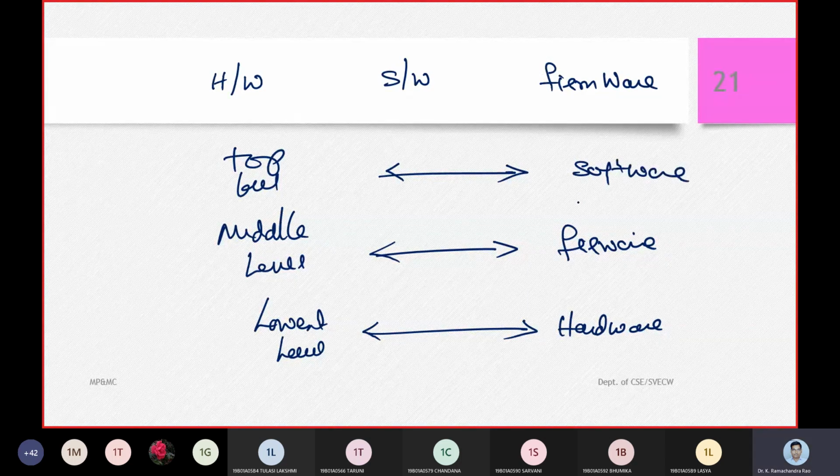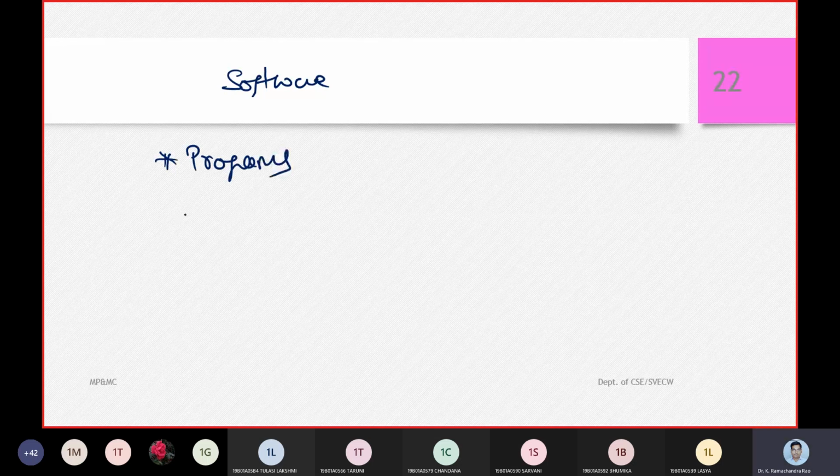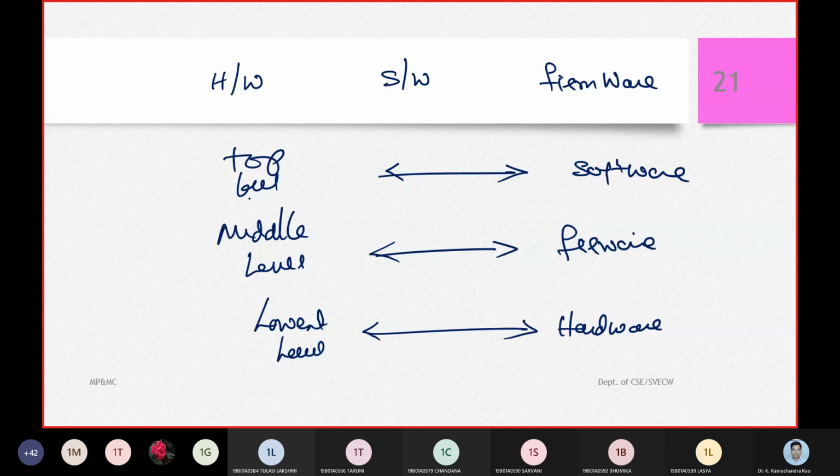So at the software layer, we are going to build our programs, and these programs are going to operate the hardware.